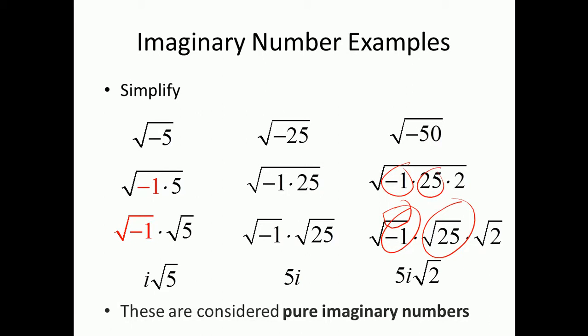All right, so these numbers right here are considered pure imaginary numbers. So anything that looks like, say I have any number b, and it looks like bi, where i is the square root of negative 1, and b is just some number. Then this is what's called a pure imaginary number.